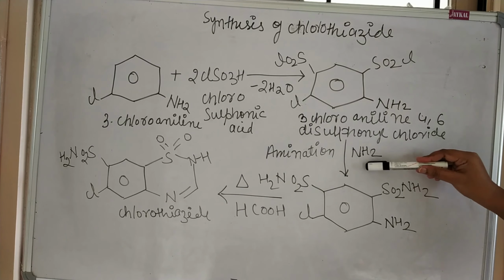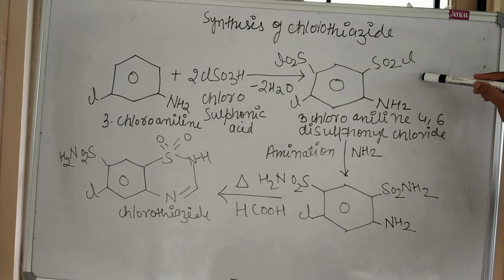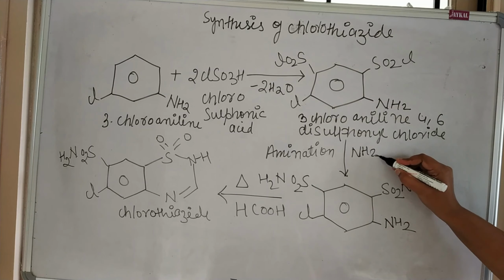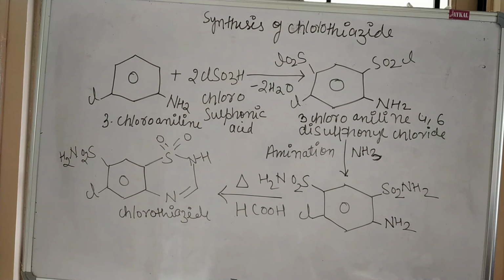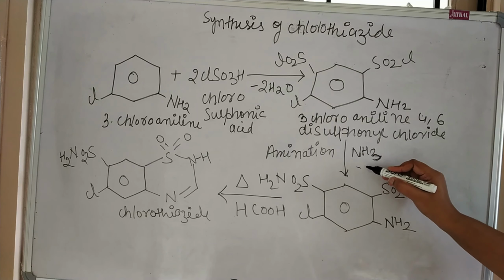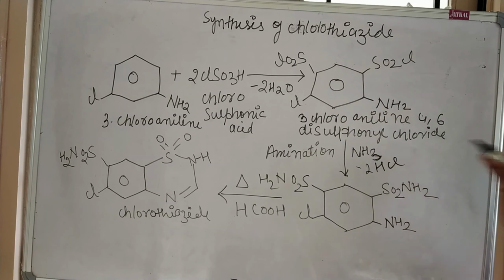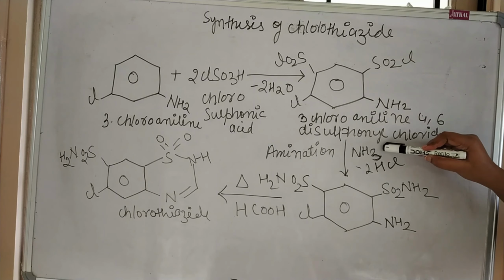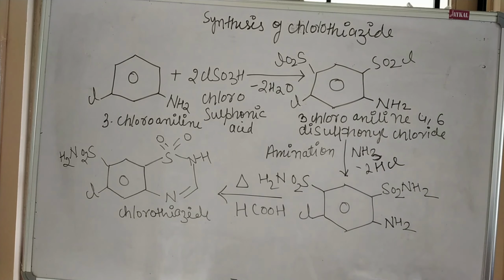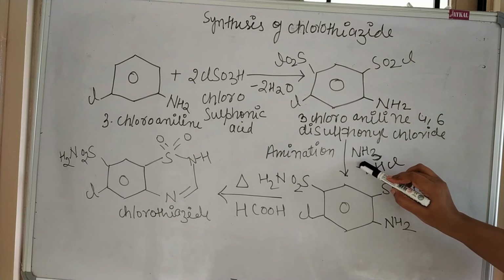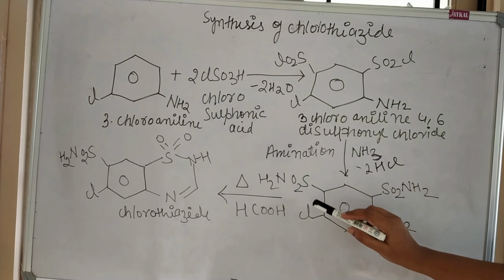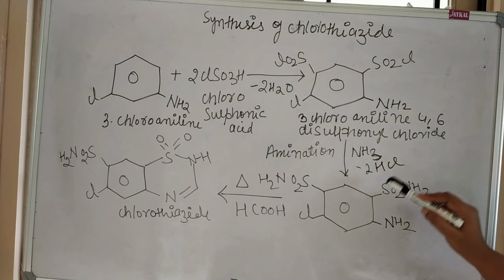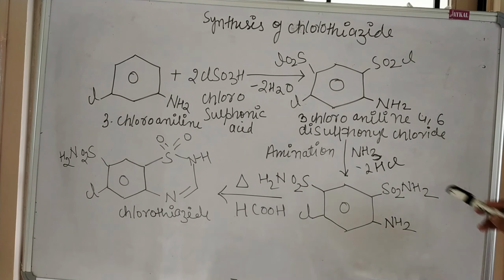In the second step, the amination process will take place, and here you can see NH3, ammonia. Two molecules of hydrochloric acid will be liberated, minus 2HCl. One Cl and one H will form HCl, and the other NH3 ammonia molecule again with Cl. Here you can see SO2NH2, the sulfonamide group, will form at both positions.